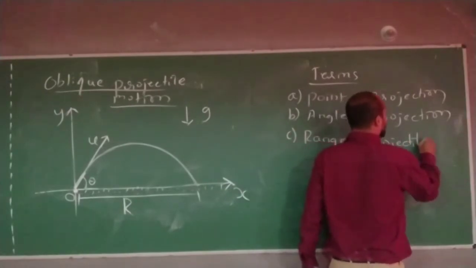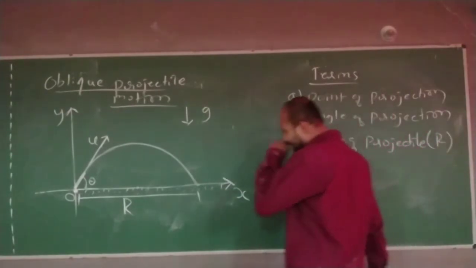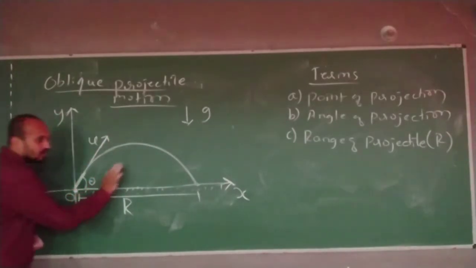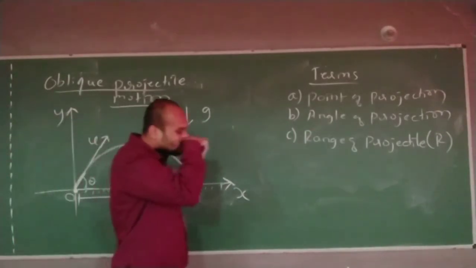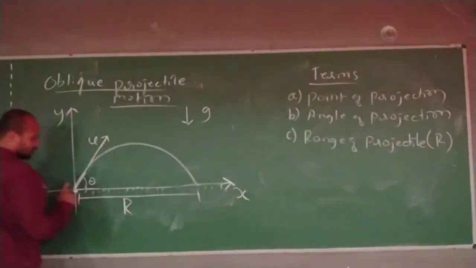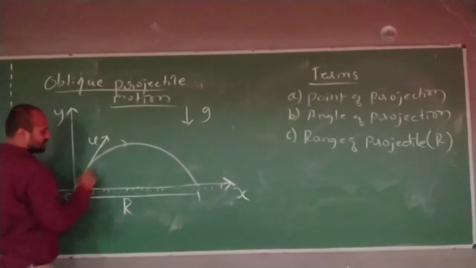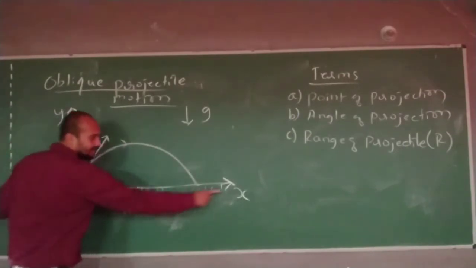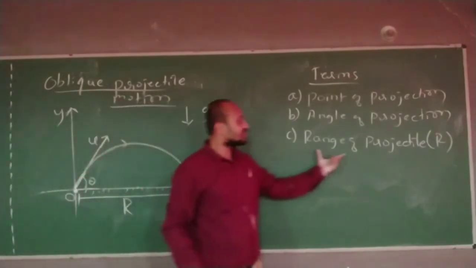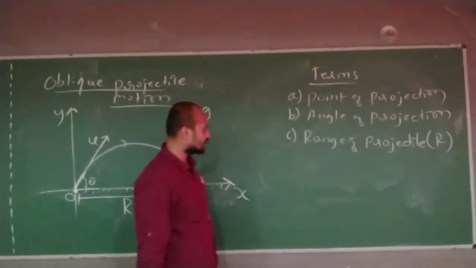The range of the projectile is the maximum horizontal distance traveled by the body. That means if I throw a stone like this, it will travel somewhat like this. So the maximum distance covered along the x-axis is nothing but the range of the projectile.